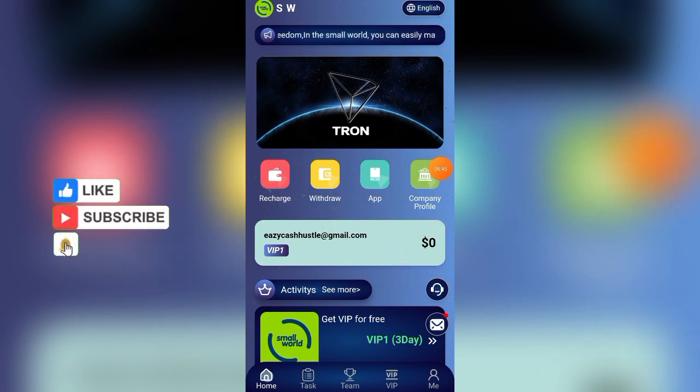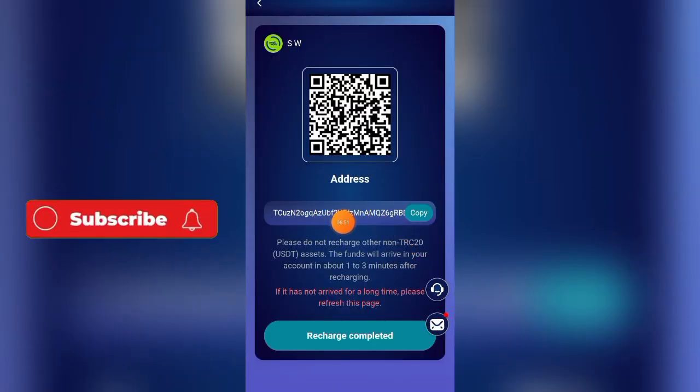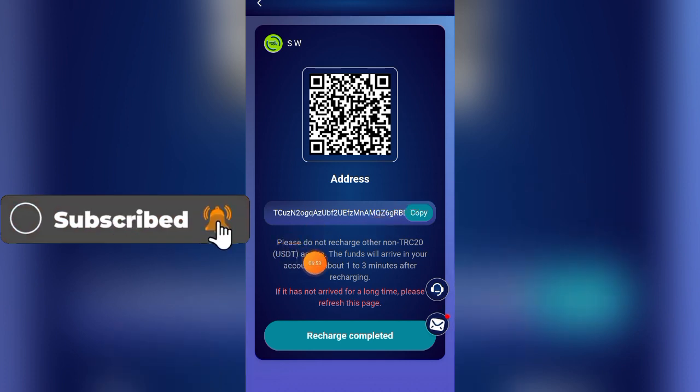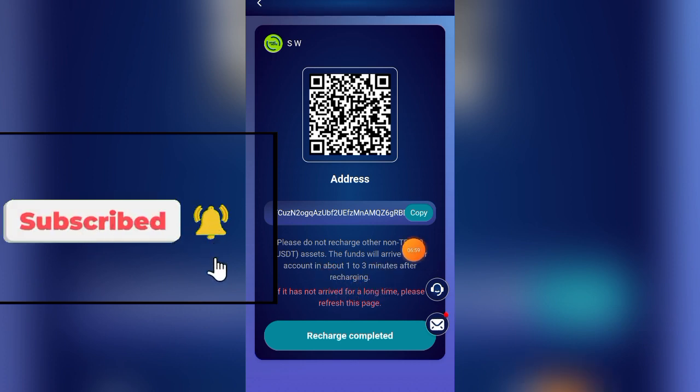If you want to unlock any of the levels, you can just come here. First of all, recharge your wallet. If you click on recharge your wallet now, you're going to deposit straight to your wallet. You're going to come here and copy this wallet address. You read this: please do not recharge other non-supported USD assets. The fund will arrive in your account in about 1 to 3 minutes after recharging.